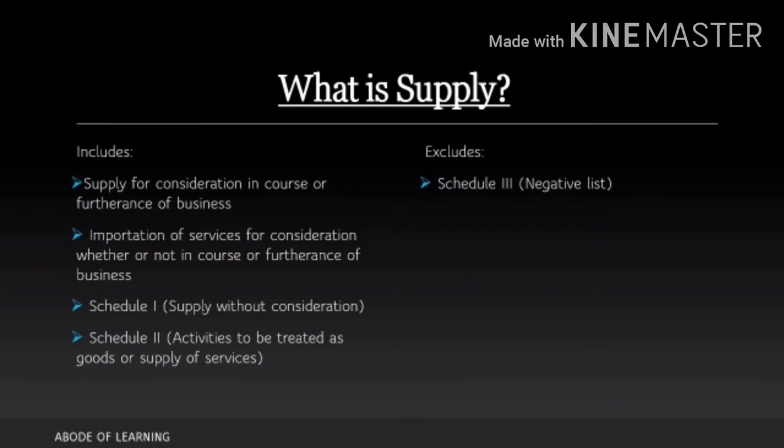So, supply includes supply for consideration in course or furtherance of business, and importation of services for consideration whether or not in course or furtherance of business. Schedule 1, that is supply without consideration. Schedule 2, that is activities to be treated as goods or supply or of services. What does it exclude? Schedule 3, that is the negative list. Now these schedules I'll explain in the next video. The first two I'll be explaining in this video.